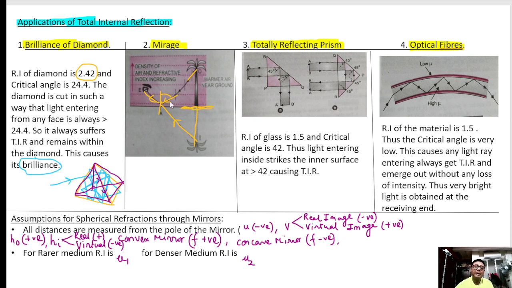It is due to the bending of light when it strikes the hot surface at an angle more than the critical angle and reflects back. When the rays are received by the observer, he feels that the ray is coming from here. So he sees the image of this tree and feels that there is some water here. So this is called mirage.